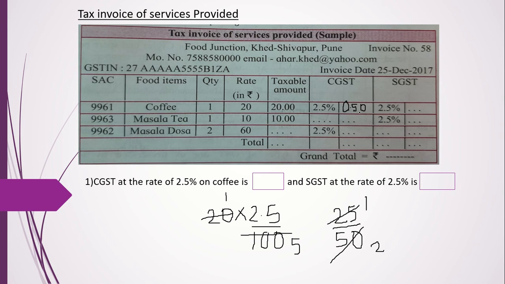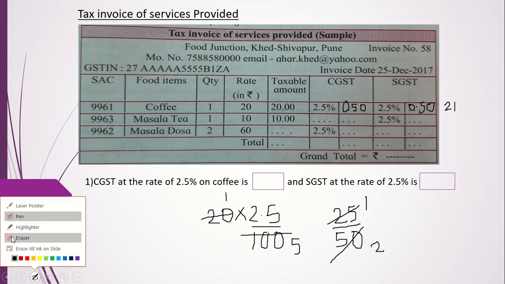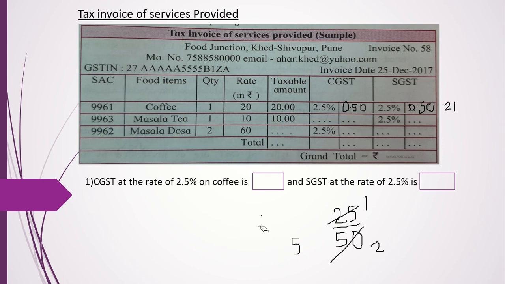So we got 50 paisa. 50 paisa CGST we had to pay on coffee and 50 paisa SGST, because CGST and SGST are always the same, right? So 50 paisa CGST and 50 paisa SGST. So total 1 rupee we had to pay as GST. So the 20 rupees coffee became total 21 rupees. Okay. So the base price was 20, and with tax of 1 rupee it became 21. So total GST on coffee is 1 rupee.